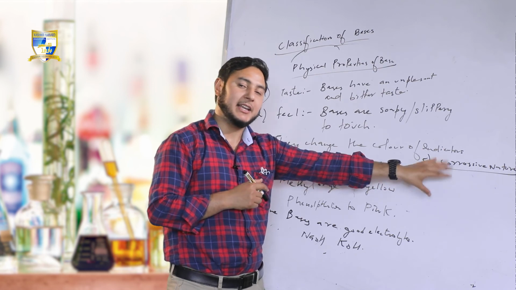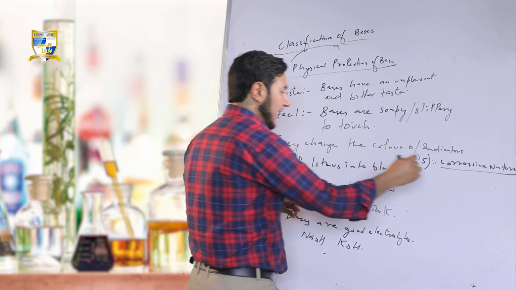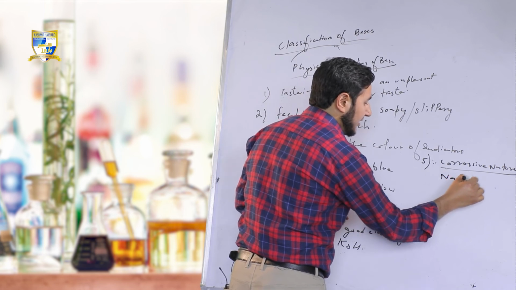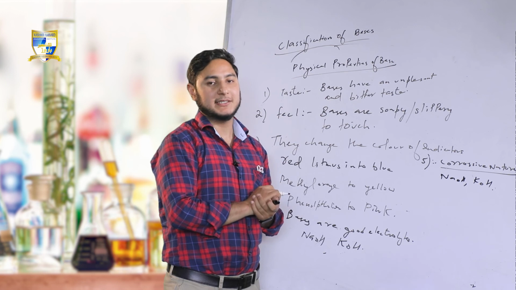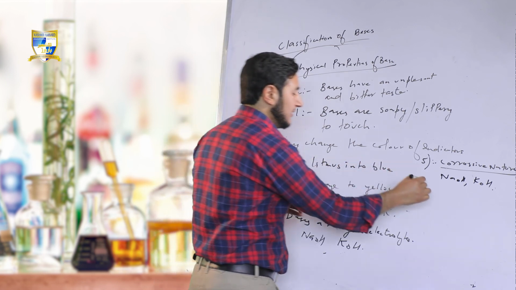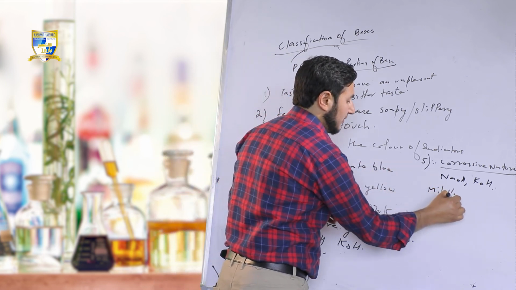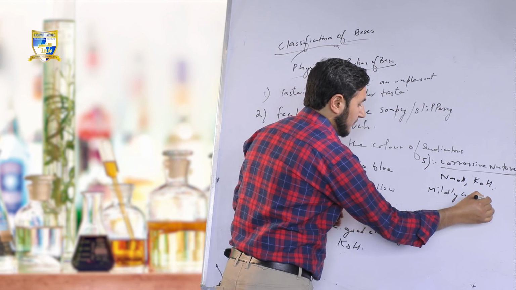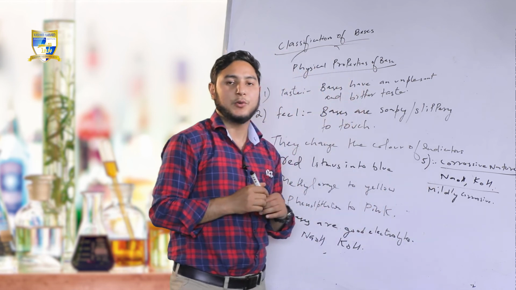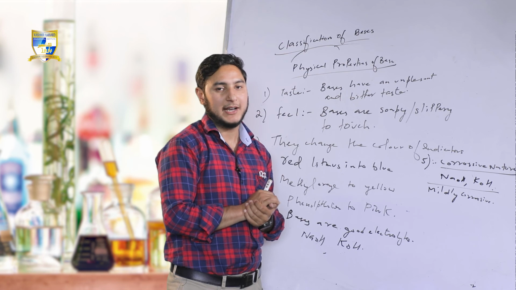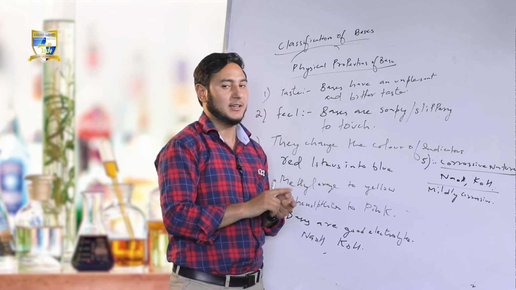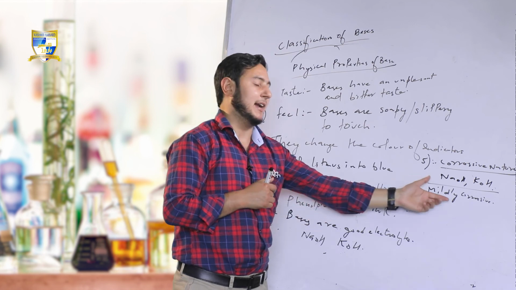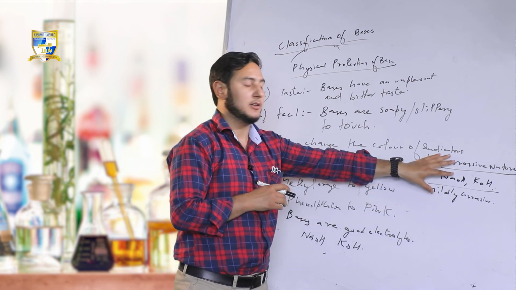Some bases are mildly corrosive. They are not fully corrosive. So they have a corrosive action.